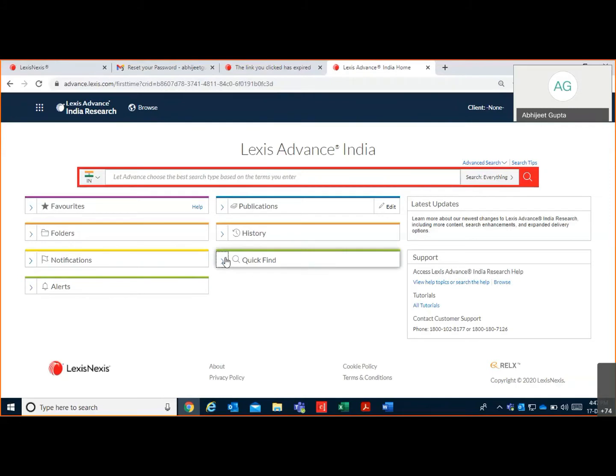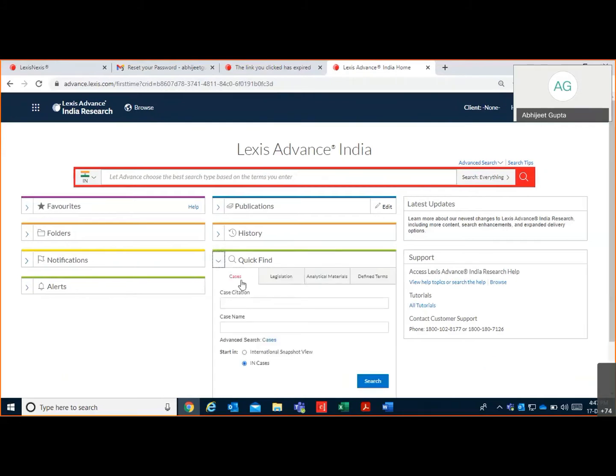Under this quick find tab, for example, if you want to search for a case with the help of a case citation, you can put the citation name and party name and perform the search. The same goes for legislation search, analytical material search, and defined terms.